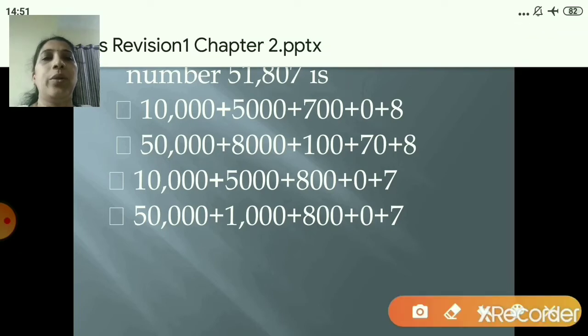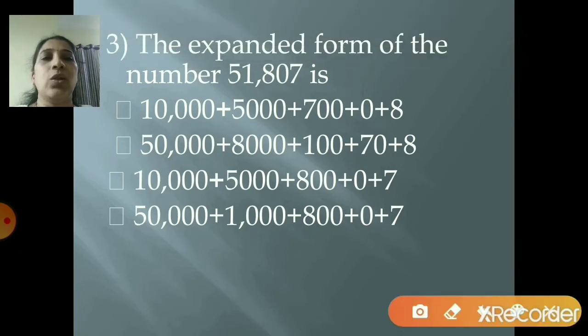How will you do it mentally? 7 in the units place, 0 in the tens place, 8 in the hundreds place, 1 in the thousands place, and 5 in the 10,000s place. So 5 in the 10,000s place means it will be 50,000. Find out where you can see 50,000.